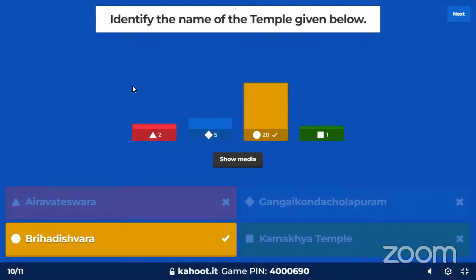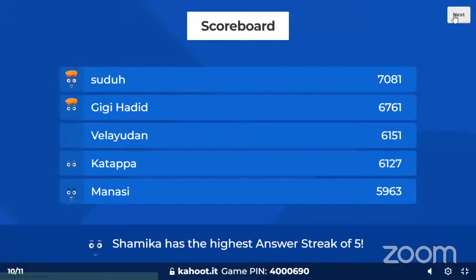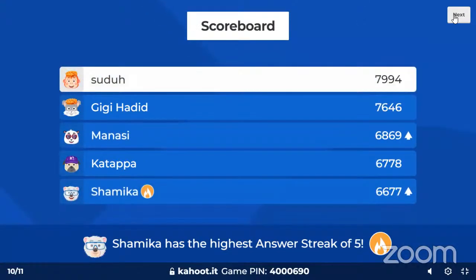Most of you have got it correctly. Let's look at the leaderboard. Yes, Mansi is again making a comeback. Shamika is again there with 6,600 points, and Sudu is remaining on top with 7,994 points.